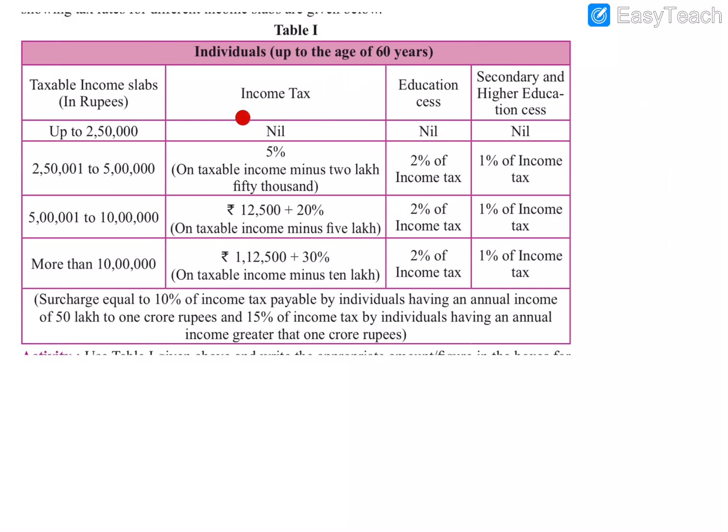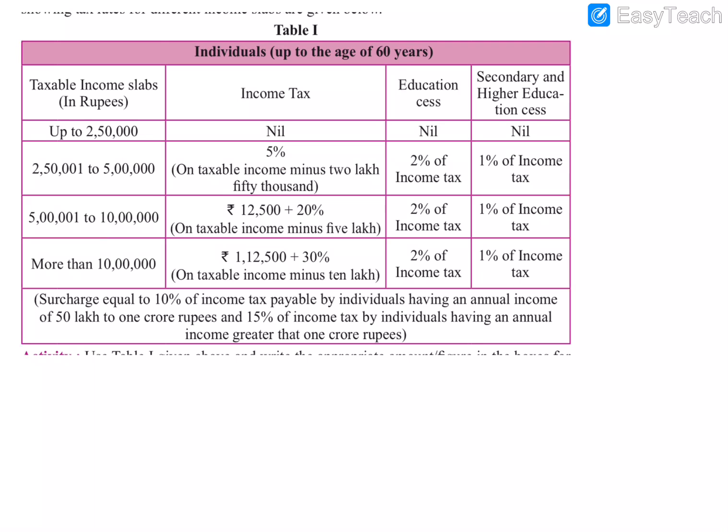So next we are going to the income tax, and how it is categorized for different people based on their age. The first table is for individuals below the age of 60 years. What is given? The first column is for the tax income slabs. Each row is called a slab.